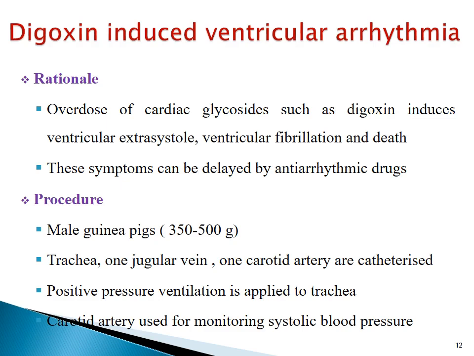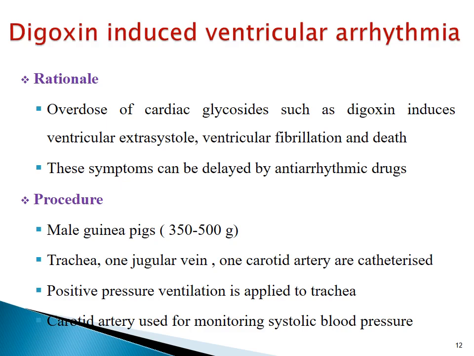Another important method for screening of antiarrhythmic agents is digoxin-induced ventricular arrhythmias in anesthetized guinea pigs. This method is based on the principle that overdose of cardiac glycosides such as digoxin induces ventricular extrasystole, ventricular fibrillation, and final death of the animal. The occurrence of these symptoms can be delayed by antiarrhythmic drugs. So drugs which show the delaying of these symptoms can be considered as antiarrhythmic drugs.